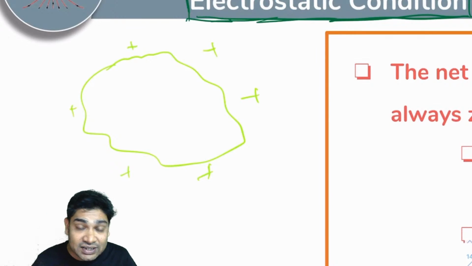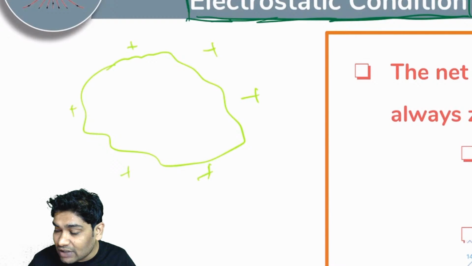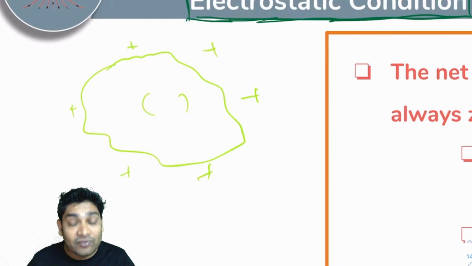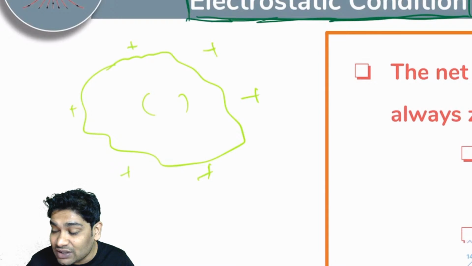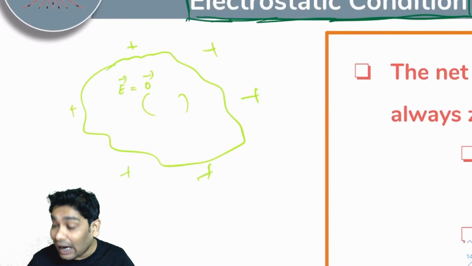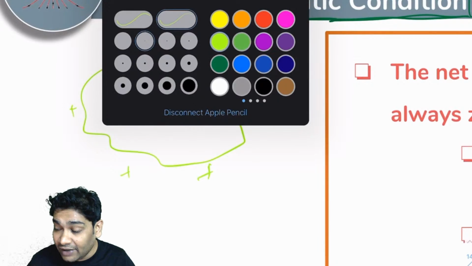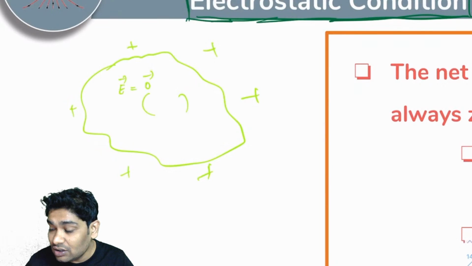So obviously the first thing I can conclude is that if a conductor is in electrostatic condition, if there are no charge movements happening anywhere, it can mean only one thing: that the E inside has to be zero. There cannot be any electric field inside. Why? Imagine if there was an electric field like this.